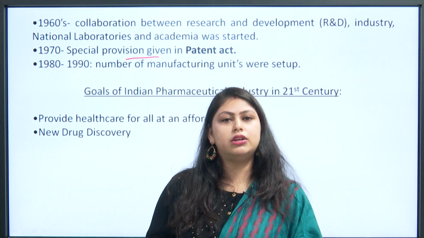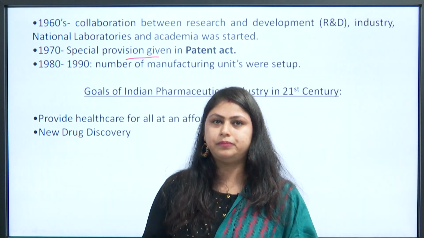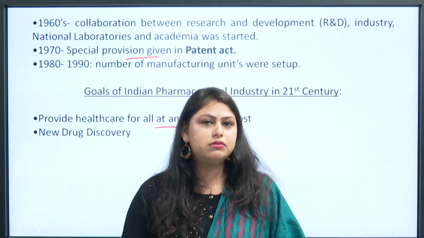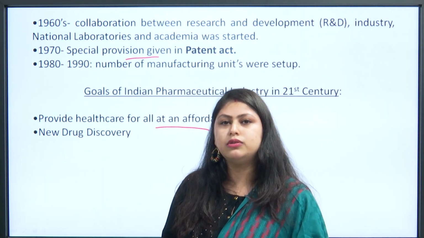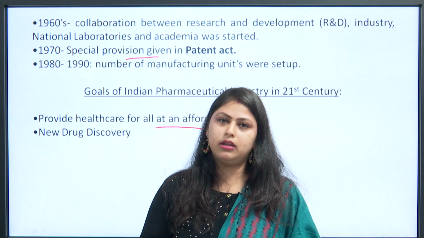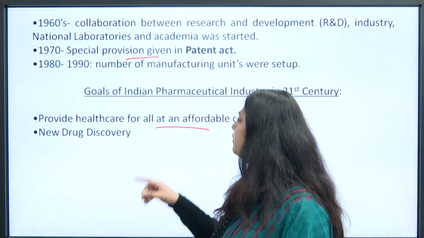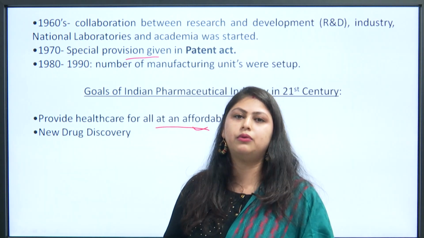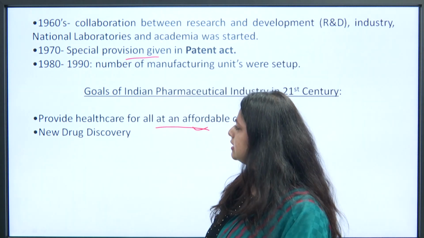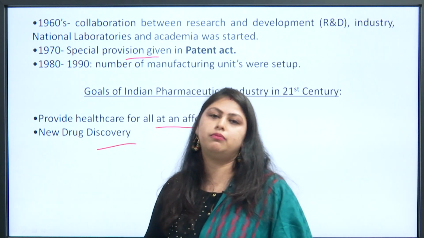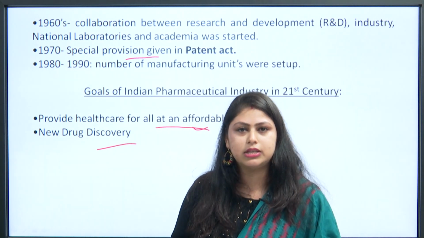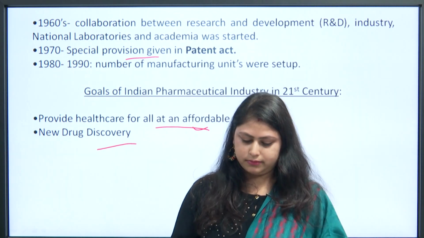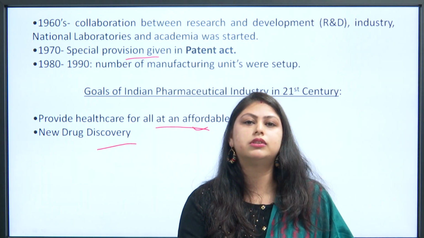So in the 21st century, the goal of the pharmaceutical industries is to provide health care for all at affordable cost. Affordable cost is very important because the general public can also afford the drugs which are in the market. They should not be costly. So the reduction of drug cost is a very important and main goal for the 21st century. And the next is new drug discovery. New discoveries should happen in the country so that new drugs can be used by the public for various diseases. So this is all about the Indian pharmaceutical industry.